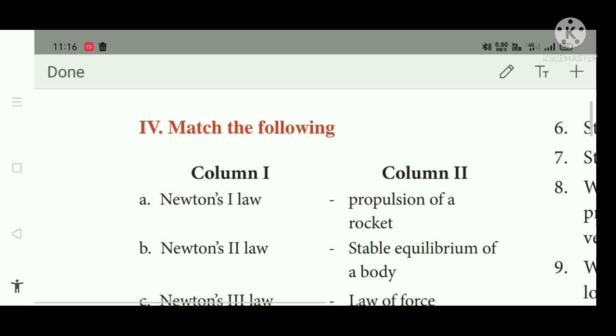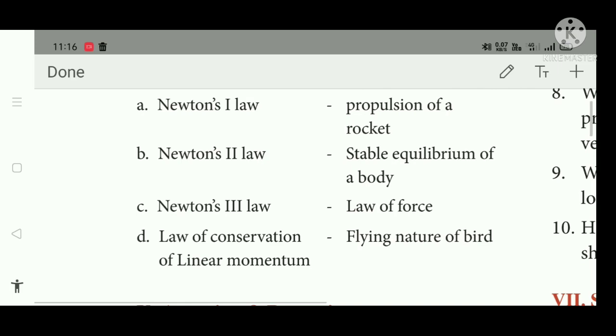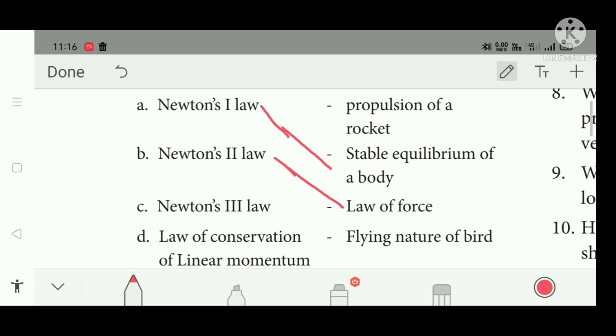Next, match the following. Newton's first law, the stable equilibrium of a body. Newton's second law is also called as law of force. And Newton's third law, flying nature of bird. Then last one, law of conservation of linear momentum. The two laws take place for the propulsion of a rocket. Here law of conservation of linear momentum is matched.